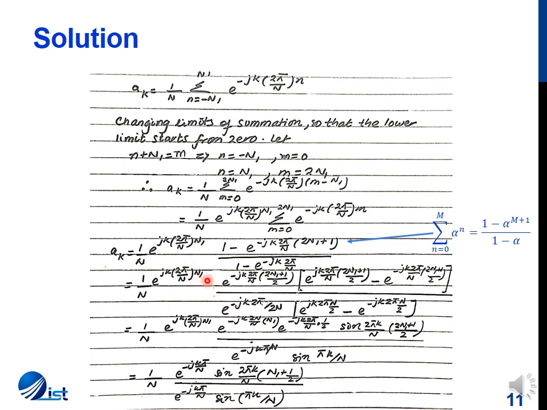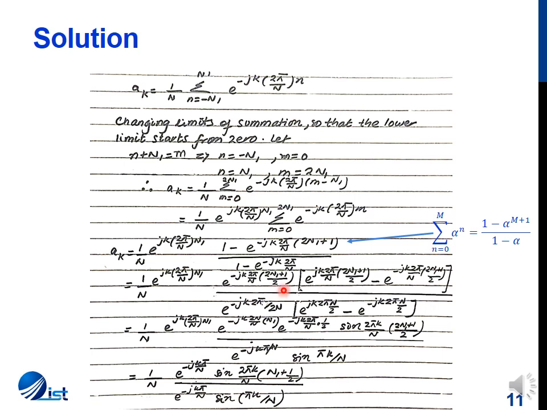Now there's a trick involved at this step. Whenever we have an expression of the form 1 minus some negative exponential, what we do is always take half the value of that exponential out so that we can form a sine or a cosine term. So whenever we have 1 added to or subtracted from an exponential, we take half of that exponential out to arrive at a compact expression which is a cosine or a sine term. So for this complex exponential, the half would be dividing the power by 2. So this is what I do.